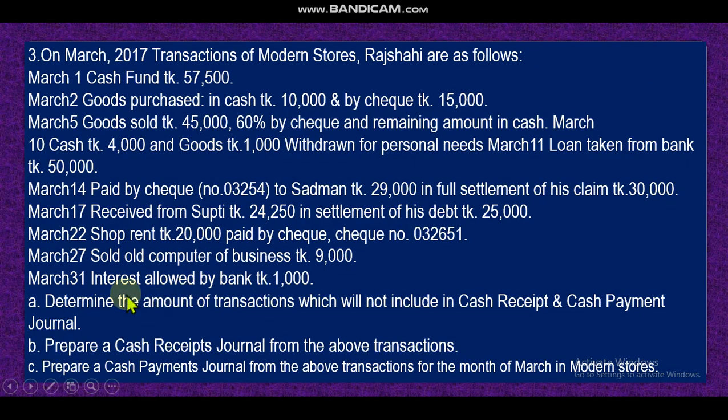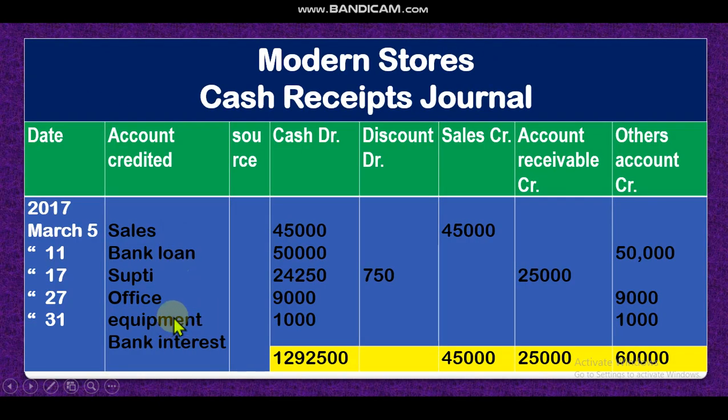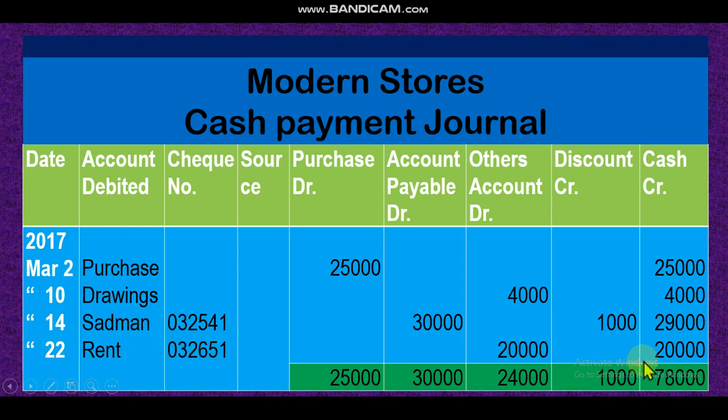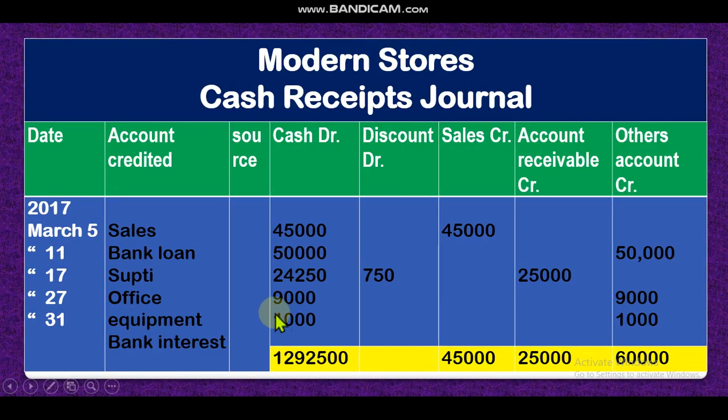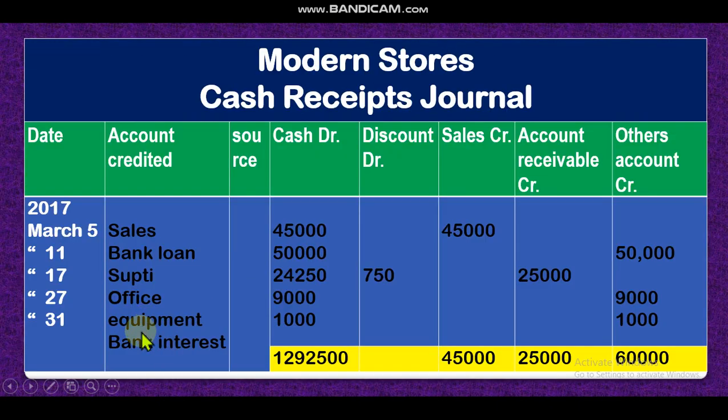Dear student, next transaction, shop rent paid. That means I have paid, so it is the cash payment journal. I have paid rent account, the amount is this. Dear student, now next transaction is sold old computer. That means I have received the money, so it will be recorded in the cash receipt journal. Computer sale, that means office equipment 1,000.